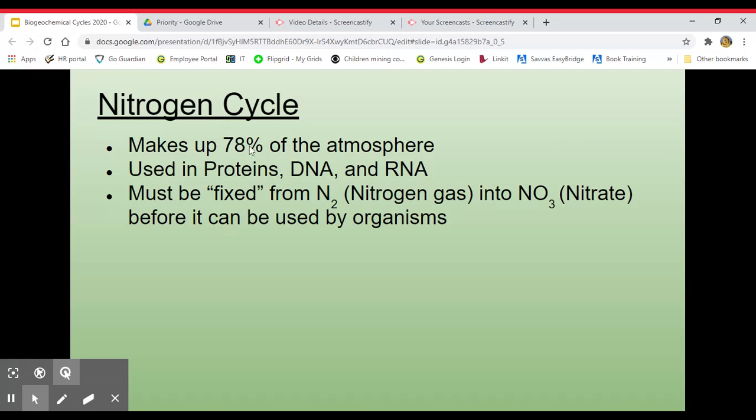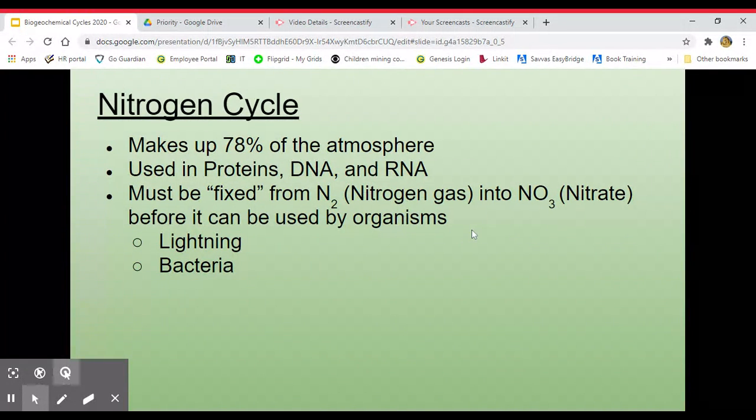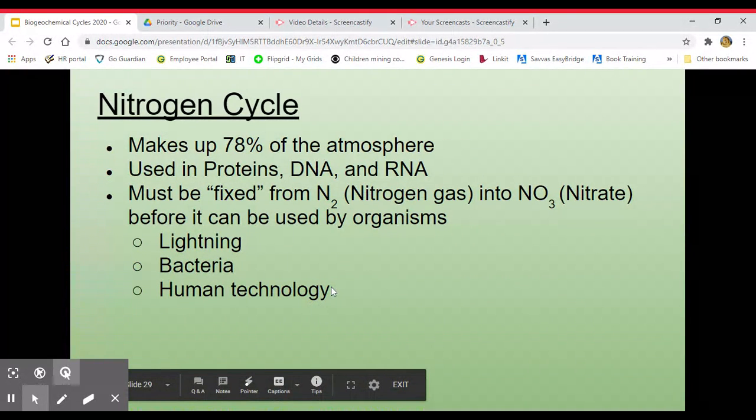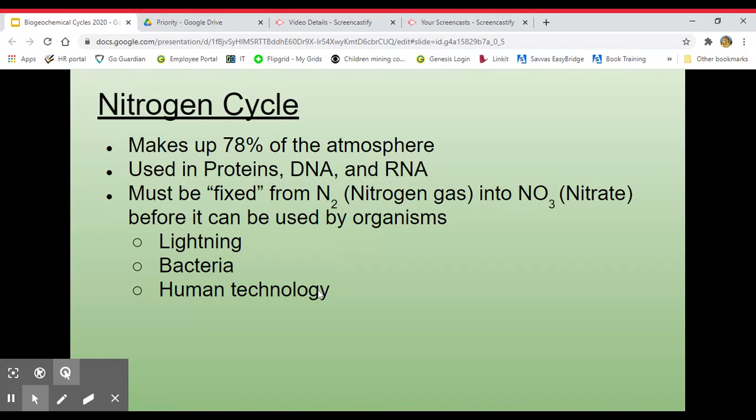Of that 78% that is found in the atmosphere, it must be fixed before it can be used by different organisms, all right? So it can't be used in this N2 nitrogen gas phase. It has to be converted into nitrate before it can be used by different organisms. So the three ways that it can be fixed are through lightning, natural bacteria, nitrifying bacteria that are found in the top layer of the soil, and human technology. We have now found a way to fix that nitrogen on our own, which has increased the rate at which we can do that.